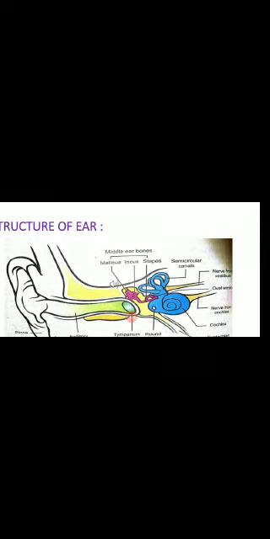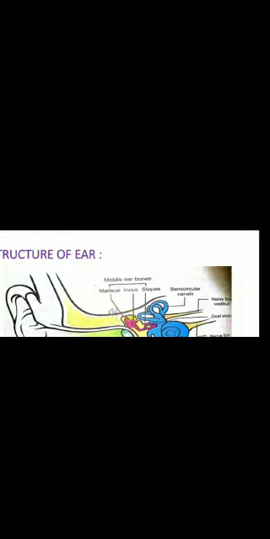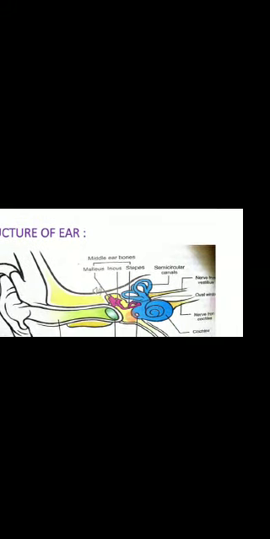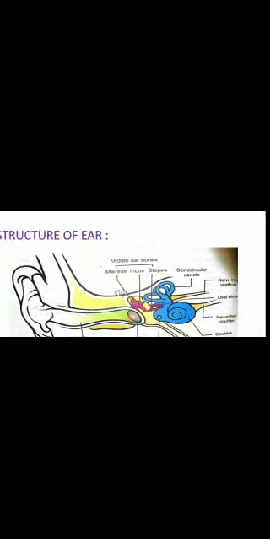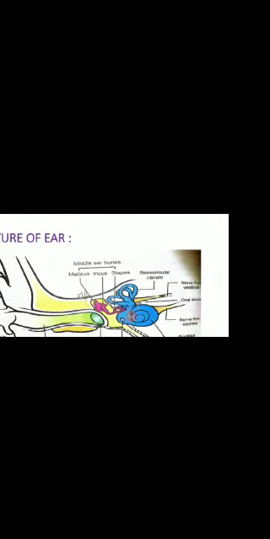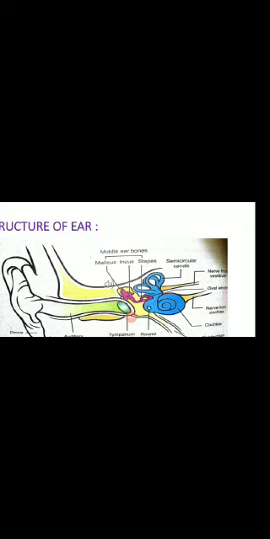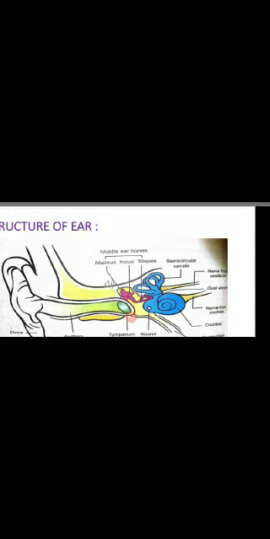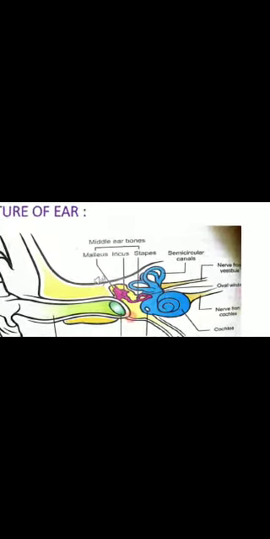Now, the middle ear, which has three bones in it, malleus, incus and stapes. The smallest bone of the human body is the stapes. Malleus is attached with the eardrum, whereas the stapes is in connection with the oval window that separates the middle ear from the inner ear. There is a eustachian tube in the middle ear. This tube regulates the air pressure on both sides of the eardrum.